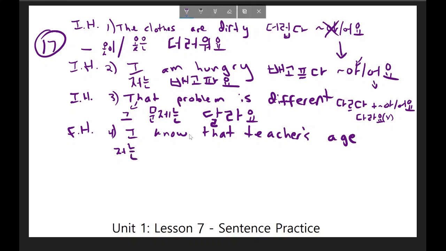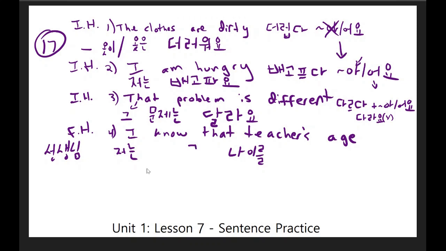Okay, again, the subject of the sentence is I, so I will write this here. I want to indicate that I know something, so know is going to be at the end, but the object of the sentence is that teacher's age. The word for age in Korean is na-i. That's the object, so I'm going to include the object particle here. I want to indicate that I'm referring to the teacher's age. I could use the word 선생님, but I actually taught you another word for teacher in lesson 7, so I'll specifically use this word here, but you could use 선생님 if you wanted to.